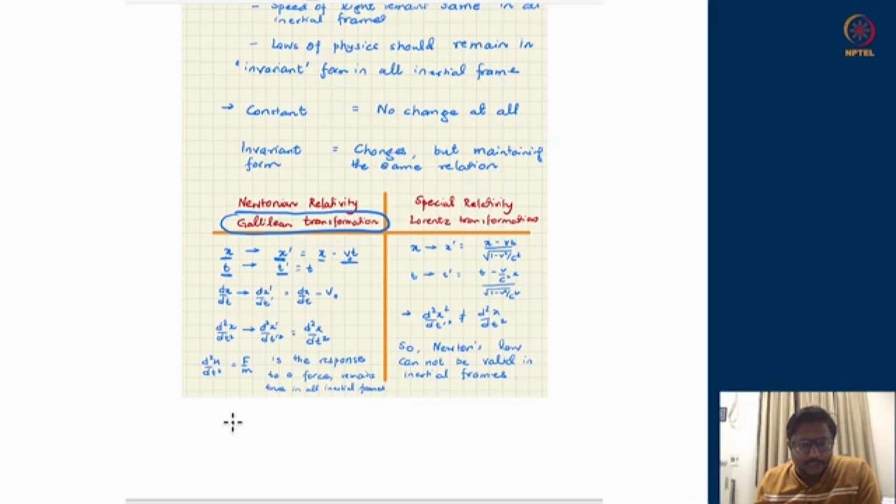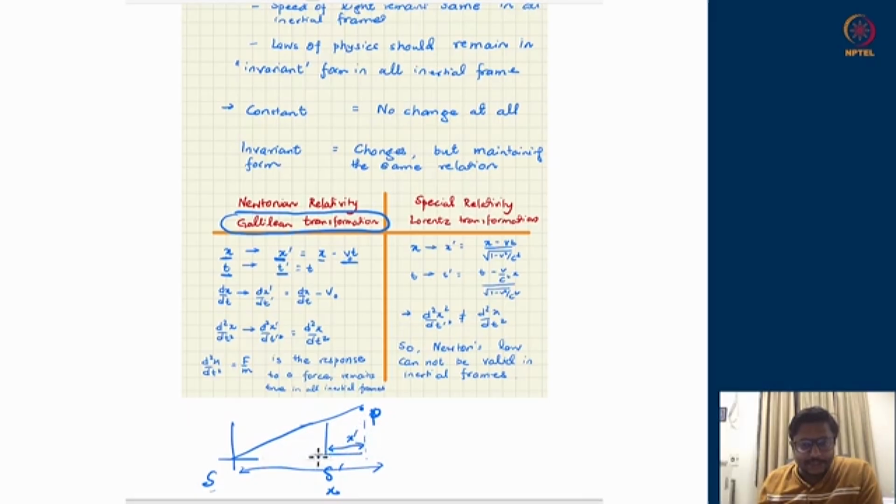So if we have one inertial frame, S, and another inertial frame which is moving with respect to S, call it S primed, suppose we are talking about a point P. The point P has a distance x in the frame S, while it has a distance x primed in the frame S primed.